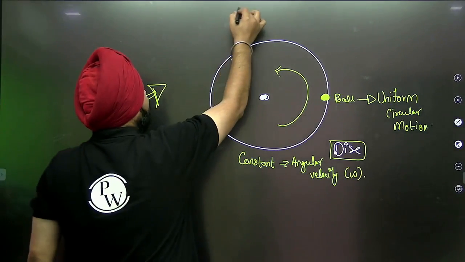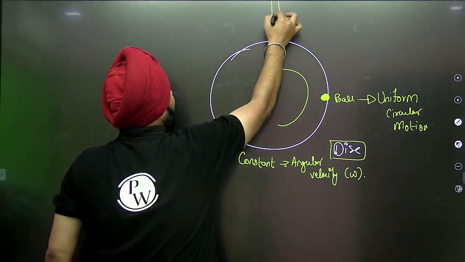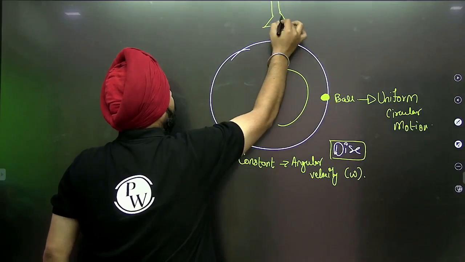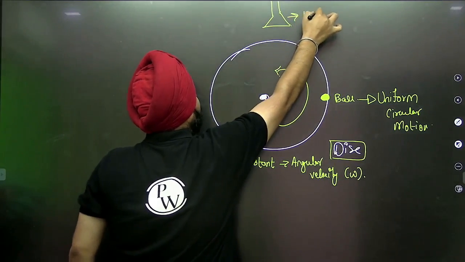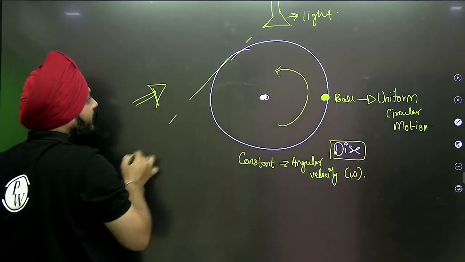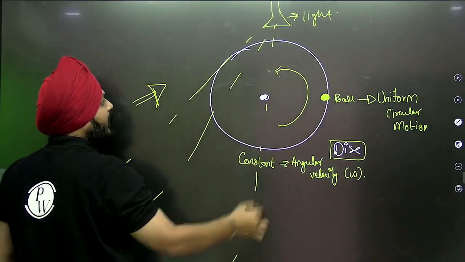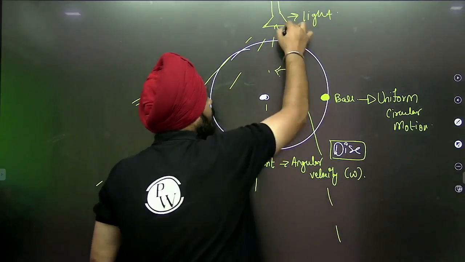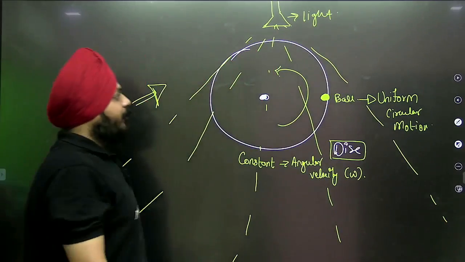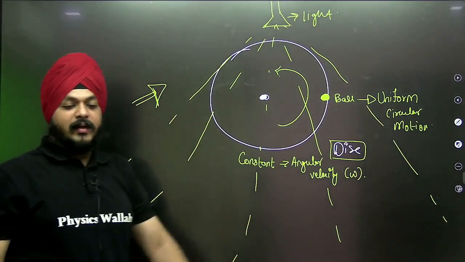Okay, let's play with some light here. The rays are coming out this way.